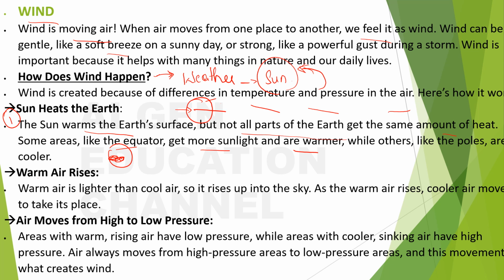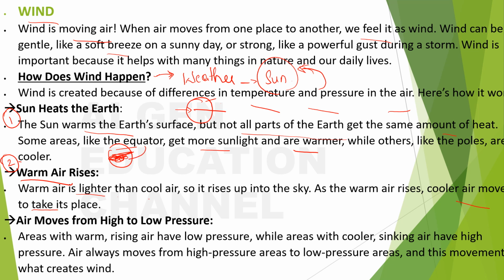So what happens next? Warm air is lighter than cool air, so it rises up into the sky. Here it is warmer compared to the other area, right? So here the air rises, so warm air rises. When the warm air rises, cooler air moves to take its place.